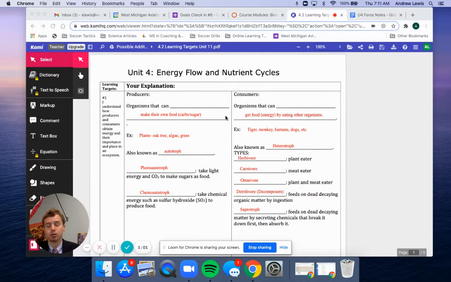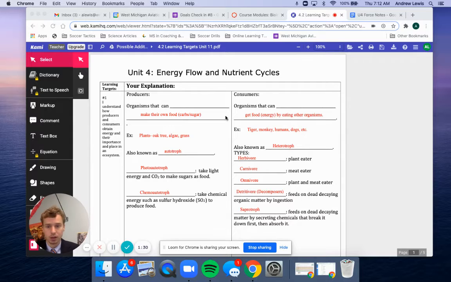And then again, they're an autotroph because they are taking in their own energy, they're creating their own energy. A photoautotroph would be taking in light. Photo meaning light, right? Just like photosynthesis. So these are things that take in light energy and then create their own carbohydrates from that, by taking in CO2 through the process of photosynthesis. So photoautotrophs, again, are all plants.